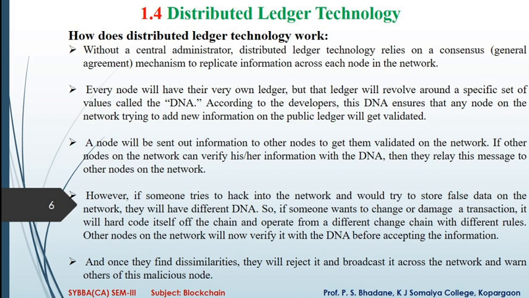Every node will have its very own ledger, but that ledger will revolve around a specific set of values called the DNA. According to the developers, this DNA ensures that any node on the network trying to add new information to the public ledger will get validated.